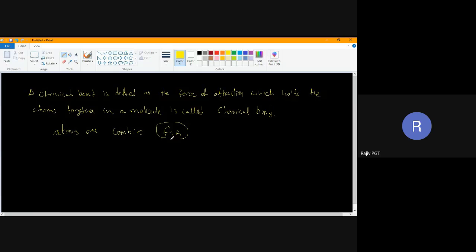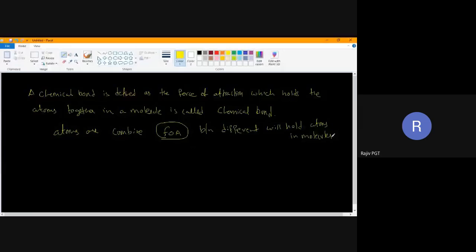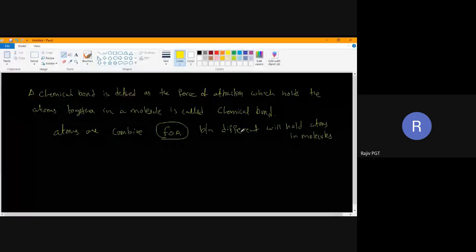This force of attraction between different atoms will hold atoms in molecules. That force of attraction is called a chemical bond. Now my point is, why should atoms combine?